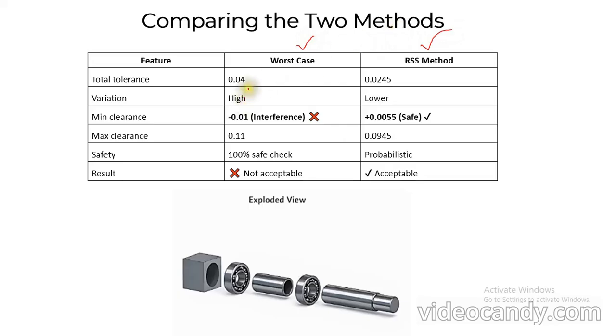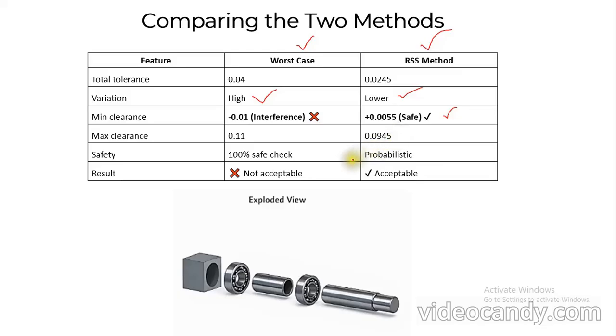The total tolerance for the worst case is 0.04, then for RSS it is 0.0245. Here the variation is very high and here it is very less. If you see the clearance value, in the worst case, an interference fit is going to be obtained for the minimum clearance. But with the RSS method you are going to get a safe one. In the case of maximum, you are going to get a value of 0.01 in worst case. At the same time, in RSS, you are going to get 0.0945.